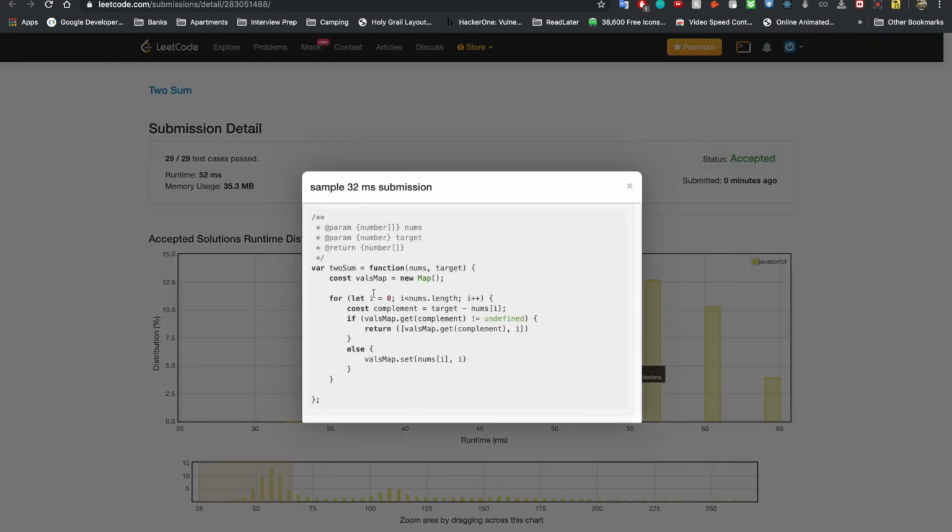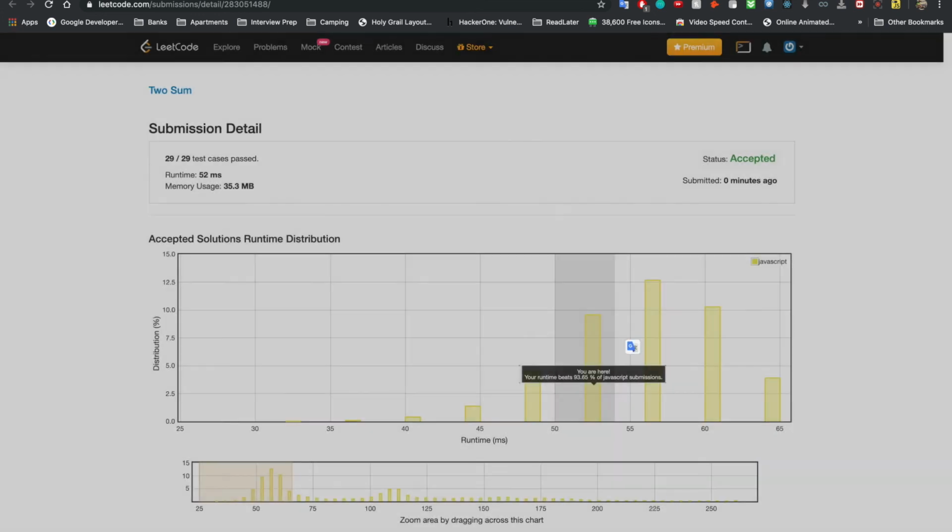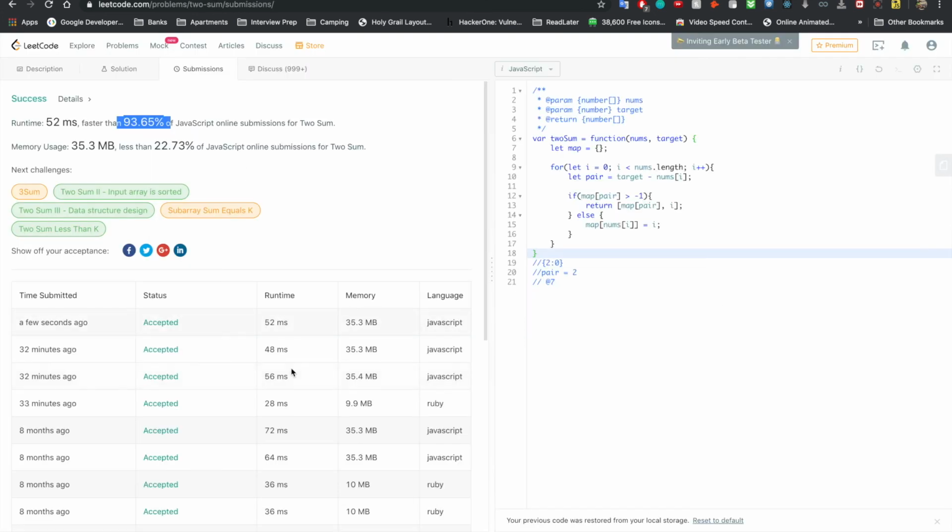And so this guy also used a map version, looking at the complement, like how we did it, and returned it when he got it, and added to the map when he didn't. And so potentially, maybe if your computer is fast enough, you get 32 milliseconds. But the best one I got today was 48, and that was still good. Ruby was different. Ruby is a lot faster.